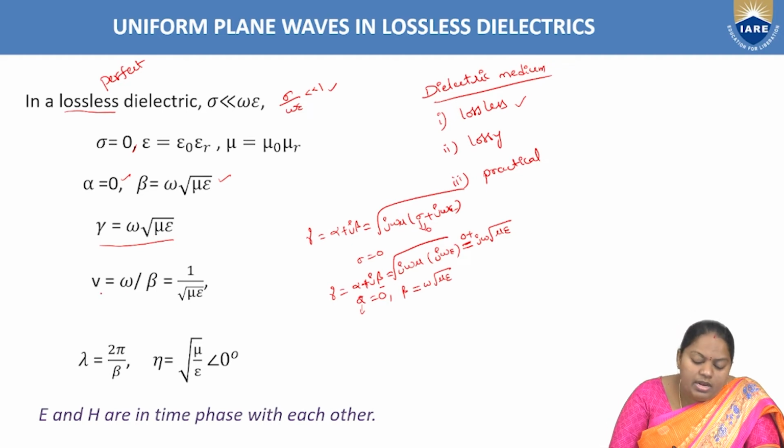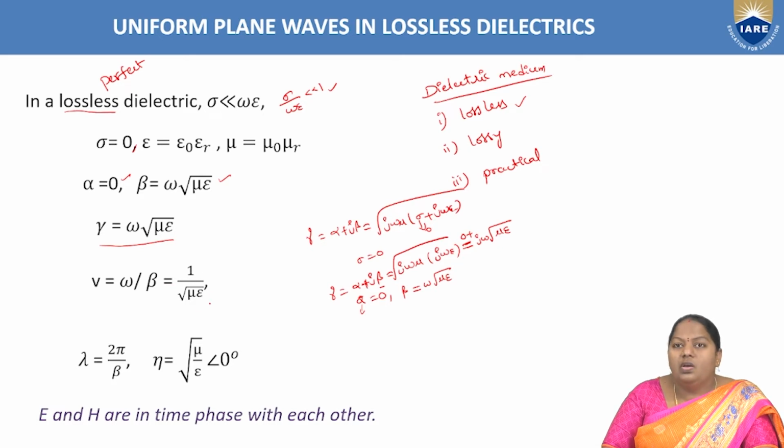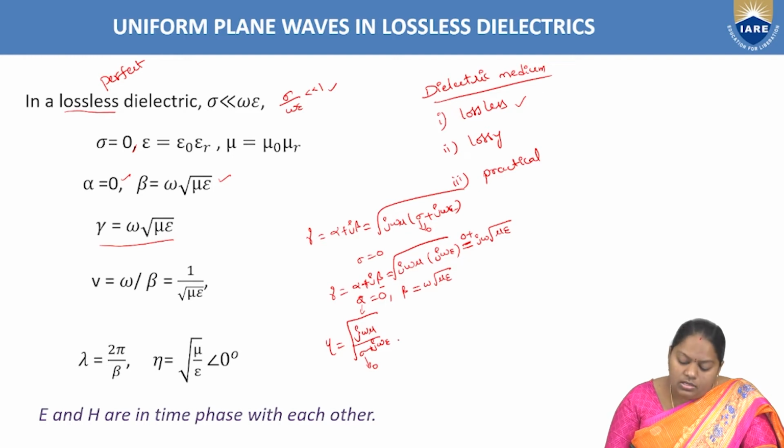Right? Next, velocity equal to omega by beta, which is 1 by root over mu epsilon. Then lambda, the wavelength, is 2 pi by beta. And eta: as we know, the intrinsic impedance formula is the square root of j omega mu by (sigma plus j omega epsilon). In this case, if we substitute sigma by 0, what are we going to get? The square root of j omega mu by j omega epsilon. So the j omega gets cancelled, and root of mu by epsilon is left, eta.